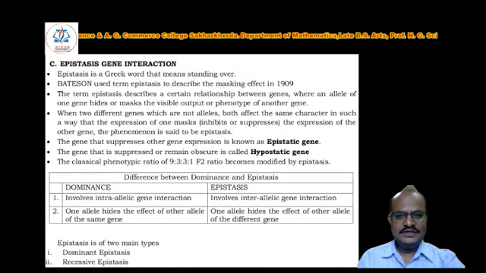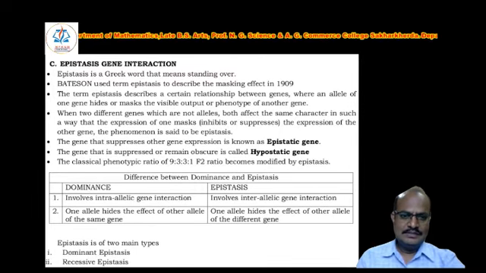The term epistasis describes a certain relationship between genes when an allele of one gene hides or masks the visible output or phenotype of another gene. Means masking, or the effect of certain genes has been suppressed in the presence of the epistatic gene.